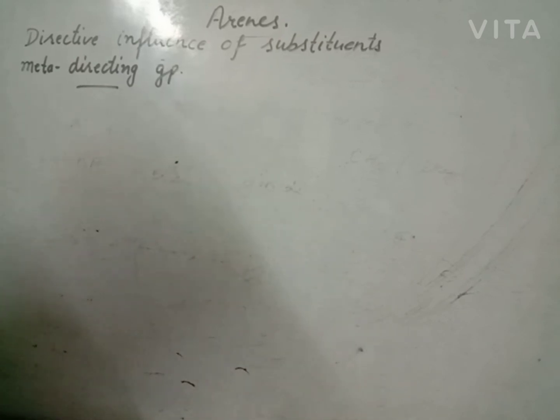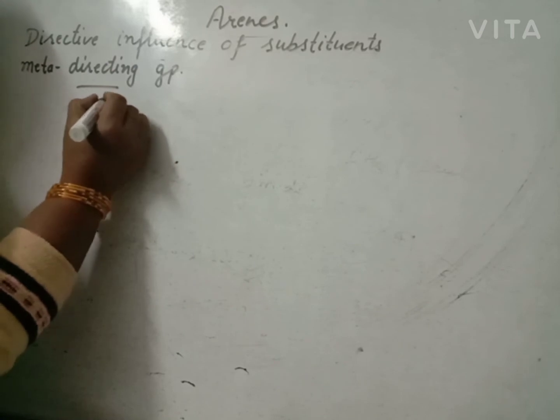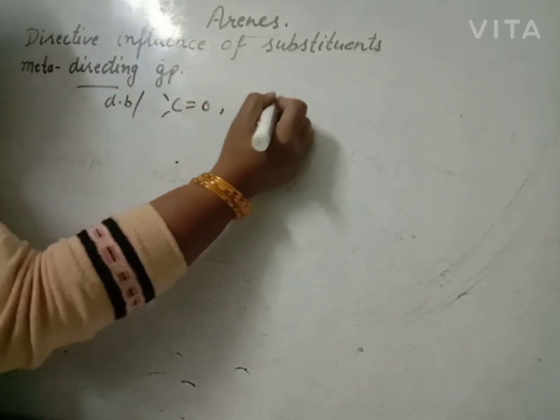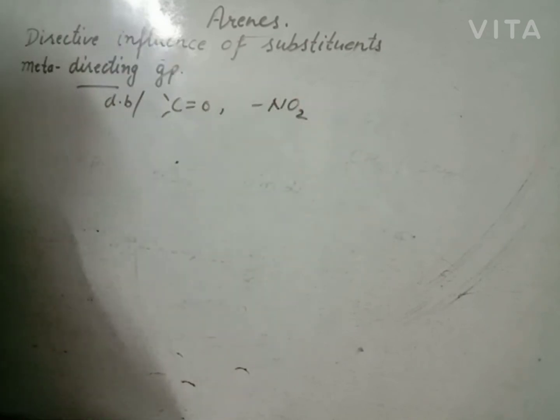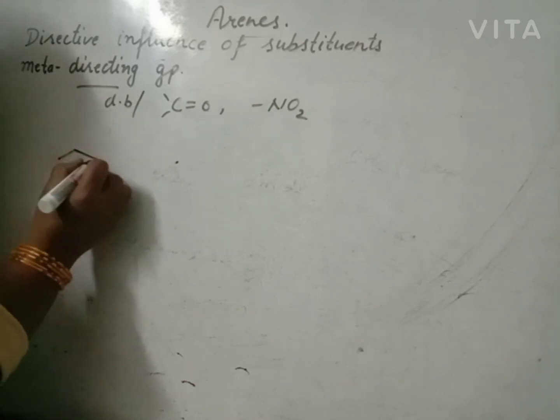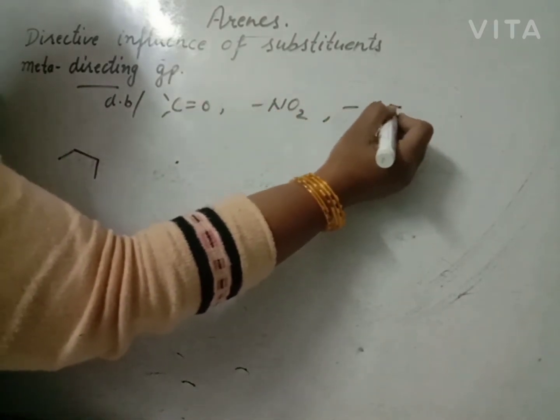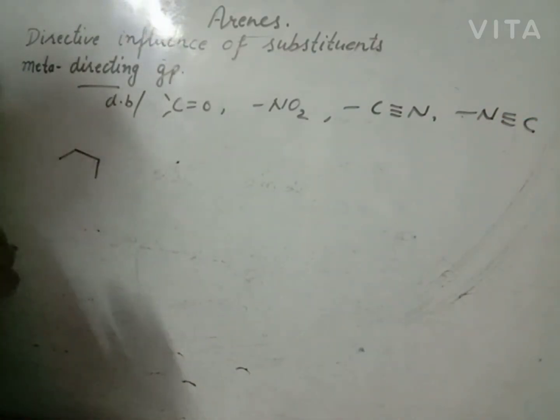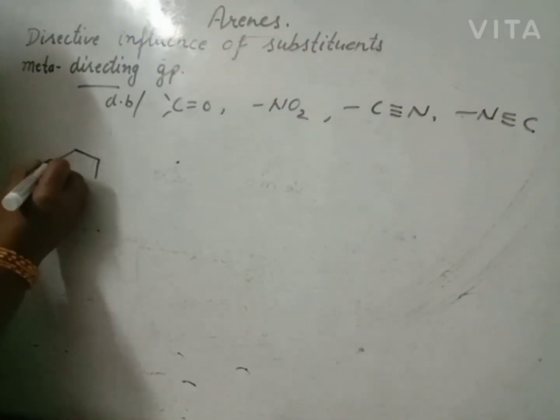Usually they are more electronegative than benzene, or they contain a double bond, like carbonyl group, nitro group. They are meta directing groups because they attract electrons towards themselves from benzene. Suppose cyanide also, isocyanide, these are the groups which attract electrons towards themselves.